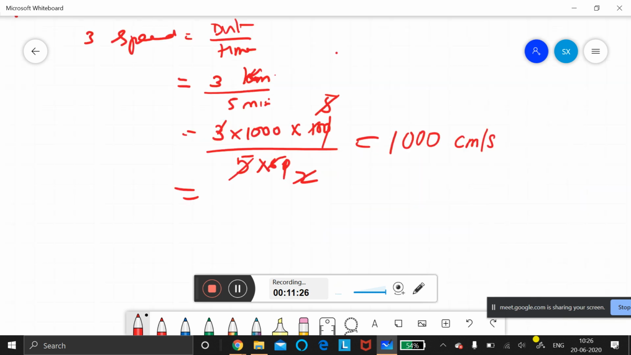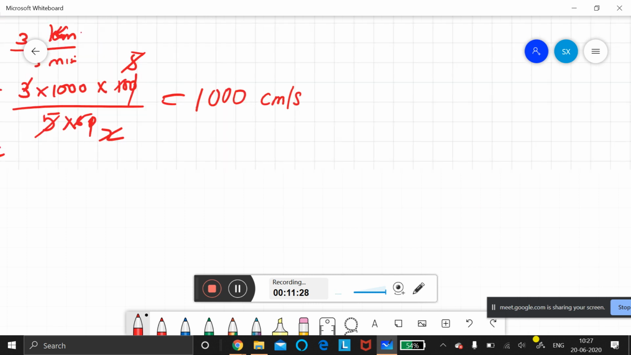Now, if they are asking for velocity, you need to write the direction in which it moves.